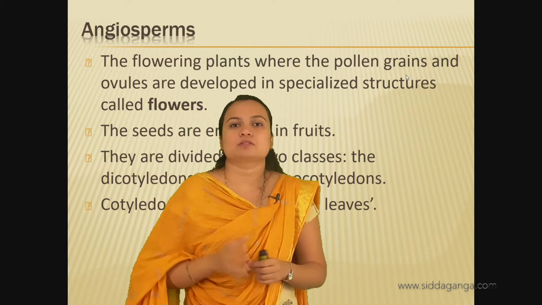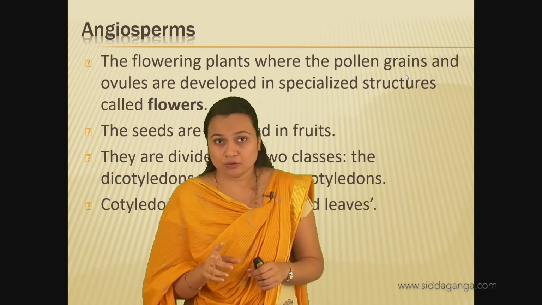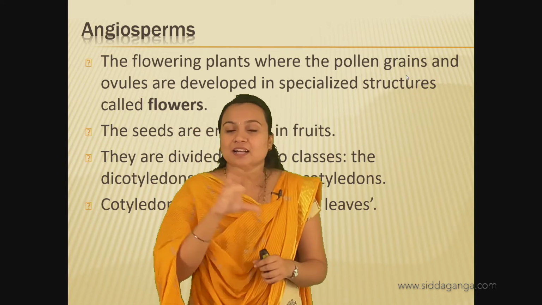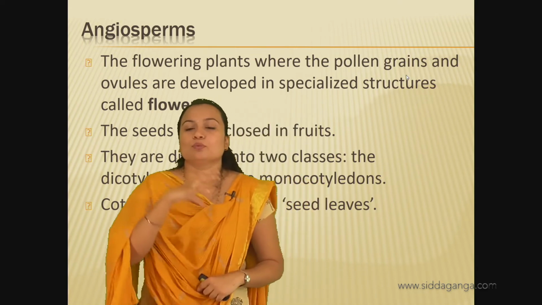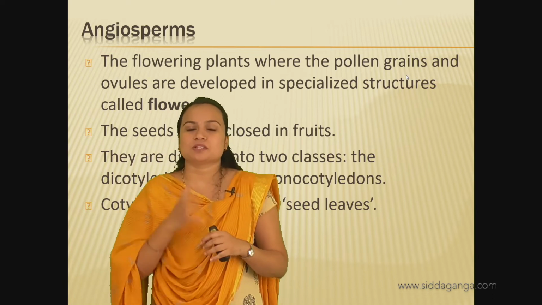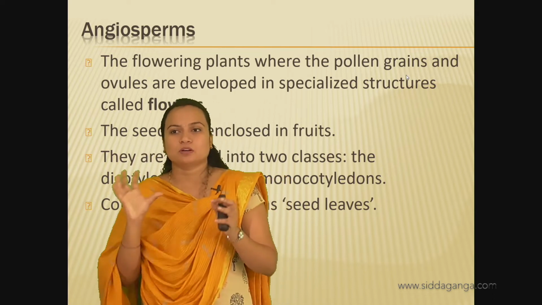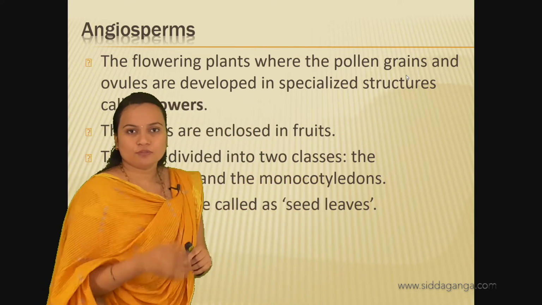Inside it the ovules will be present, and fertilization takes place in the ovule, and when fertilization takes place inside the ovule, the zygote will be developed. While developing, the ovary wall will turn into a fruit, right?